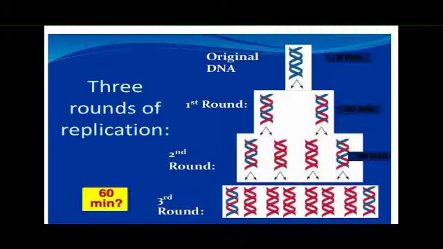Now they observed and analyzed these DNA strands after the zero generation. You all know that E. coli shows growth every 20 minutes.